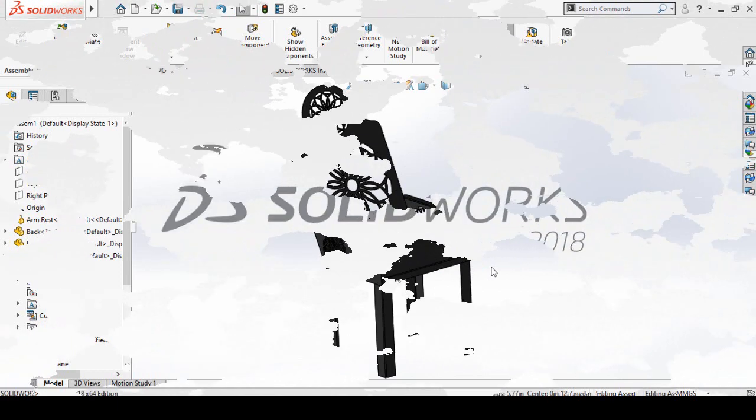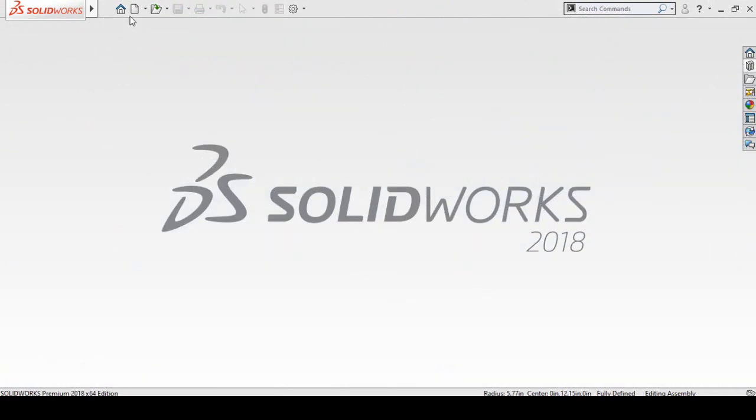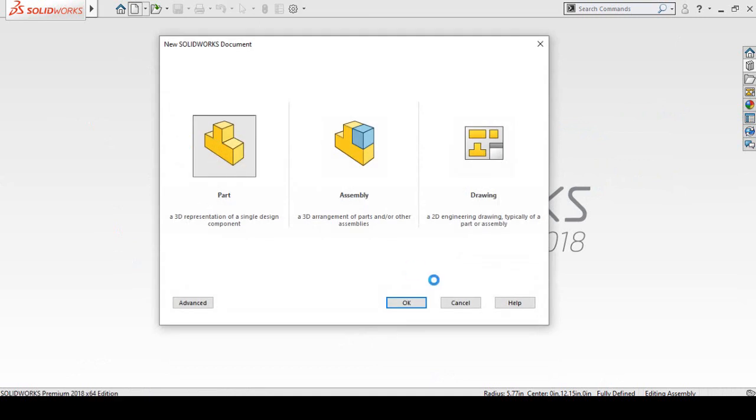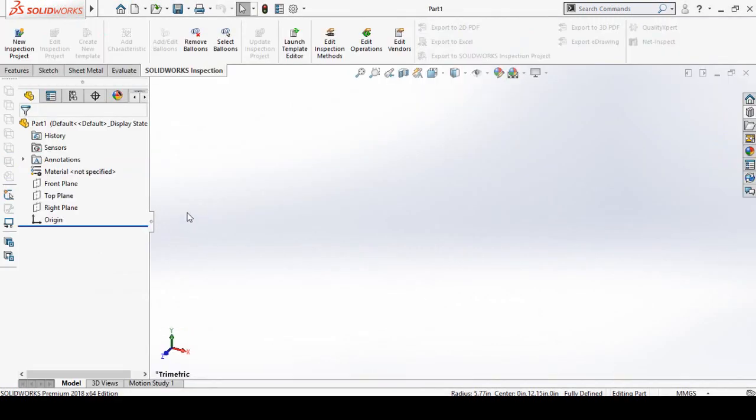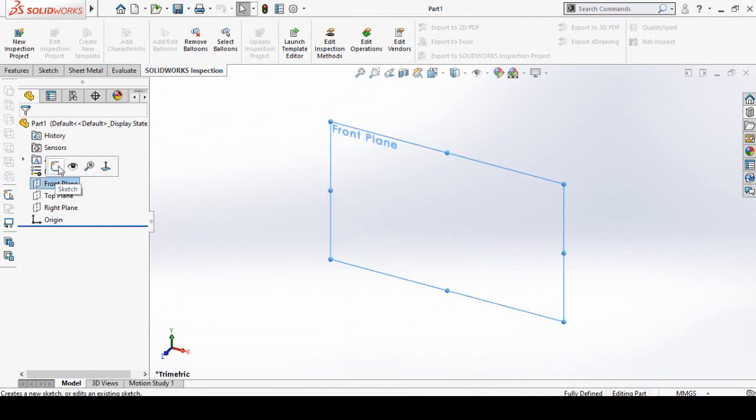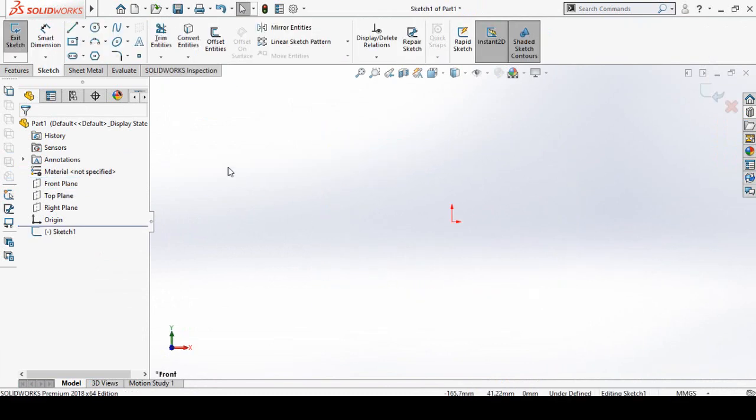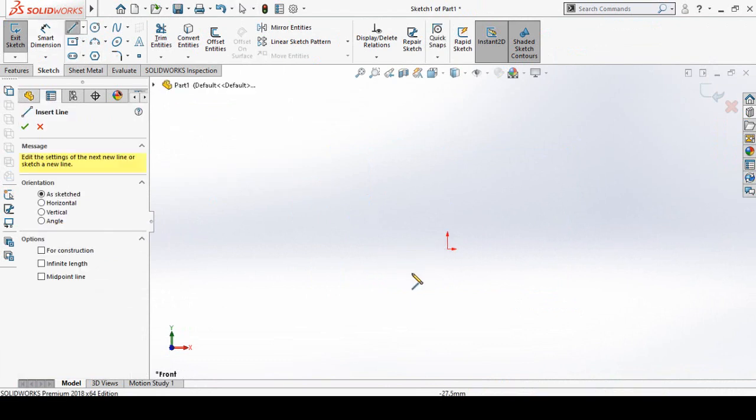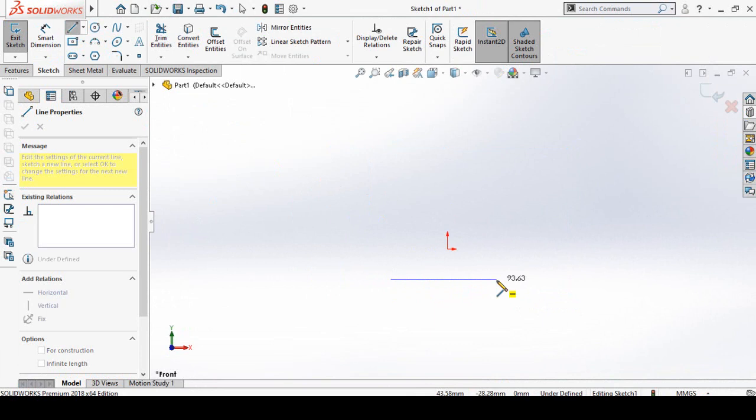Okay, let's start. First of all, we have to make the back side of the chair. For that, go to new part and then click on front plane and then select sketch. And now we have to draw the sketch. For that, use the line command and start drawing the sketch like this.